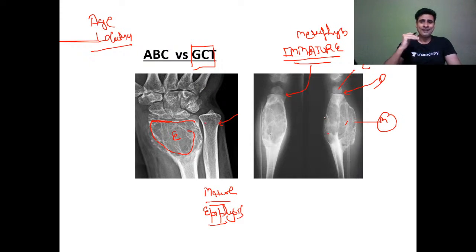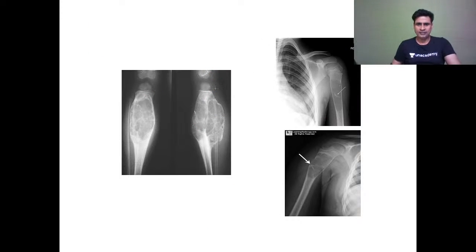Now how will we differentiate between aneurysmal bone cyst and simple bone cyst? So this is aneurysmal bone cyst. You see the width of the tumor. Here is the width of the physis. Aneurysmal bone cyst will always be an expansile lesion. That is why the name given is aneurysmal bone cyst. It is expanding like an aneurysm of a vessel. Okay. This is simple bone cyst. Here the width of the tumor will always be less than or equal to the width of the growth plate, non-expansile.